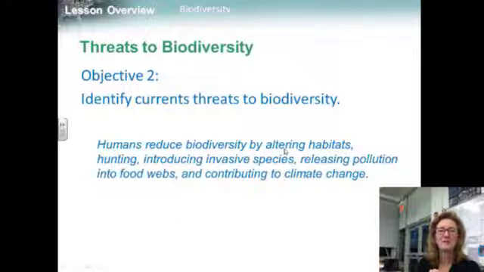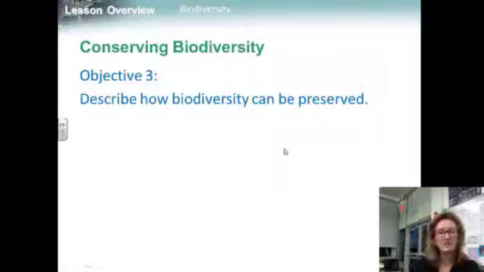So objective 2 is identify current threats to biodiversity. Humans reduce biodiversity by altering habitats, hunting, introducing invasive species, releasing pollution into food webs, and also contribute to climate change by burning fossil fuels.